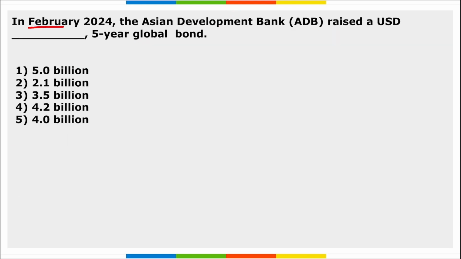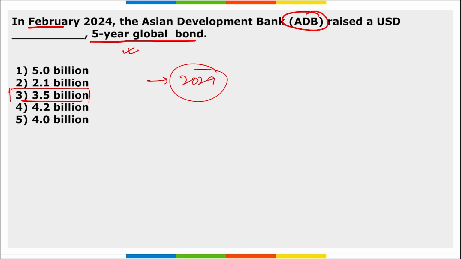Next, in Feb, Asian Development Bank has raised how much amount for a 5-year global bond? So this bond will be of 5 years, and Asian Development Bank has raised here $3.5 billion. Take a note of this. And the bond here was priced to yield 12.7 basis points over the 4.25 USA Treasury notes due till what date, as it is of 5 years. So here the due date is of 2029 Feb month.